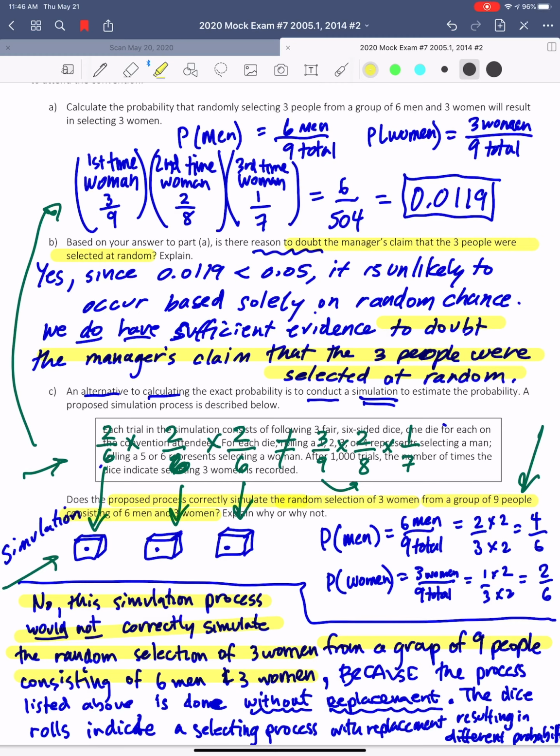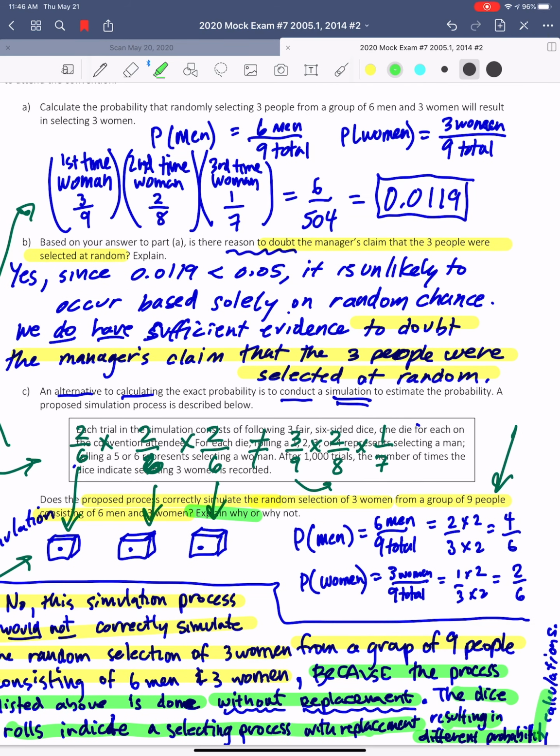And then I have to do this explaining. So I try to explain, because the process listed above is done without replacement, and the dice is done with replacement, this is resulting in different probability calculations. Therefore, it can't be. A simulation would have to simulate exactly the same probabilities for it to be an accurate simulation. Okay.